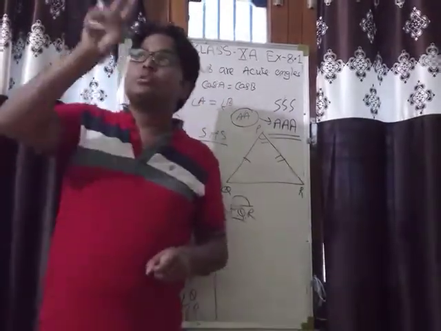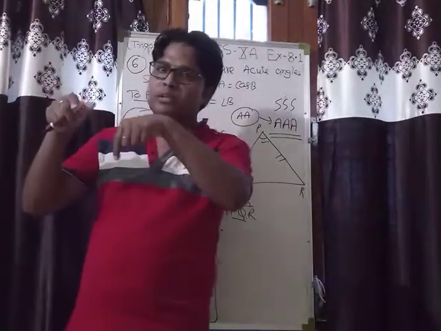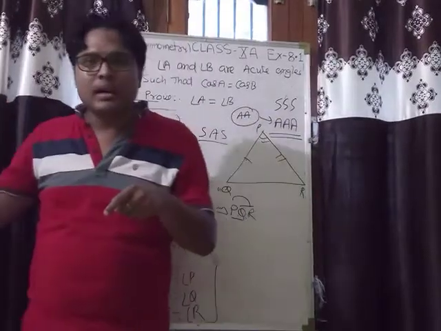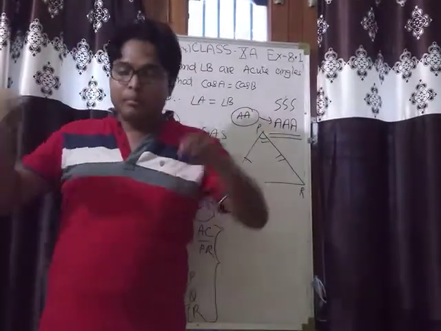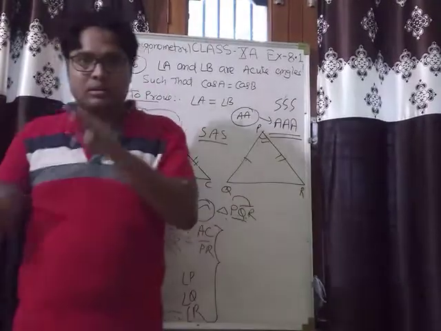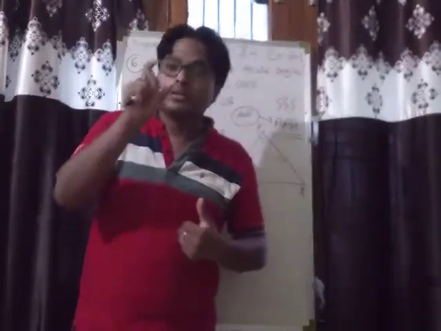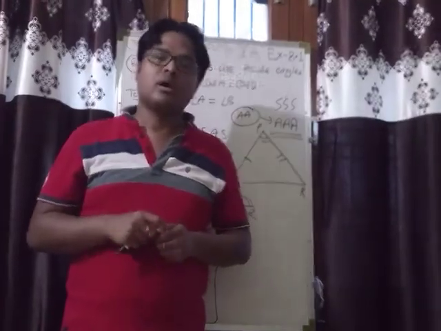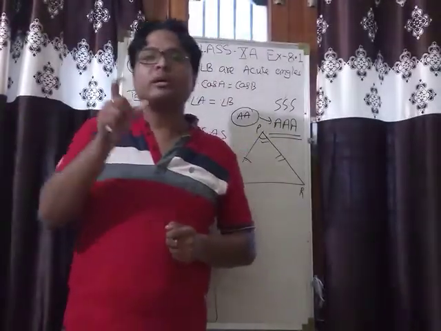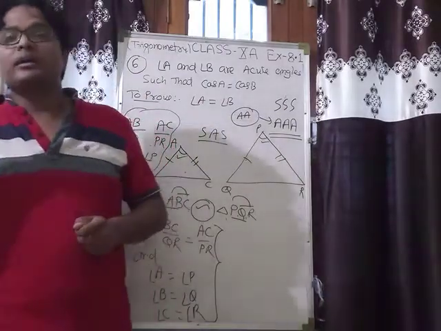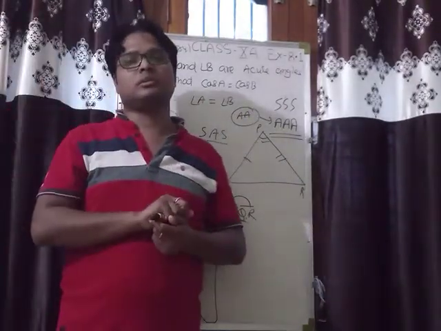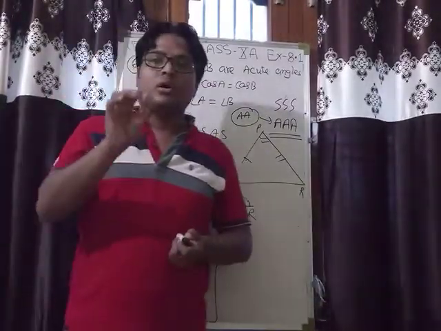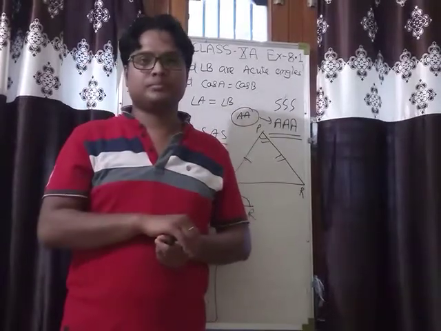What conclusions do we draw when two triangles are congruent? Their corresponding sides are equal and corresponding angles are equal. But when two triangles are similar, what do we conclude? Their corresponding sides are proportional and corresponding angles are equal. Two triangles that are similar will have proportional corresponding sides and equal corresponding angles.